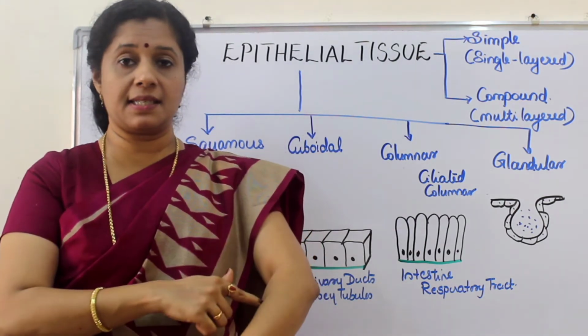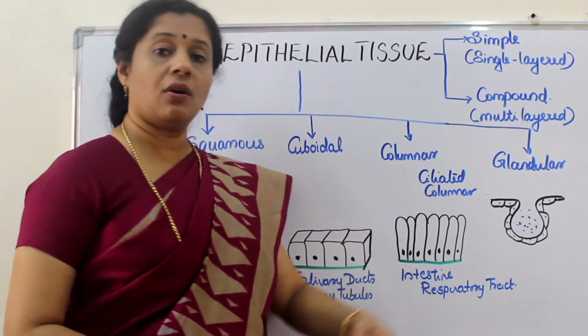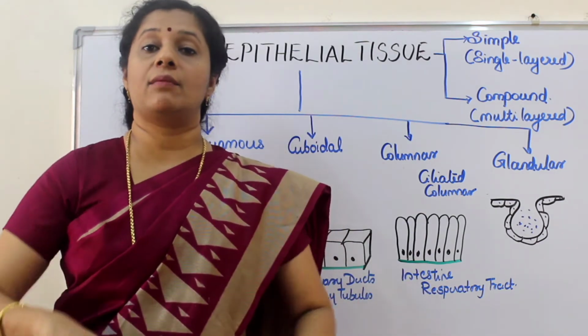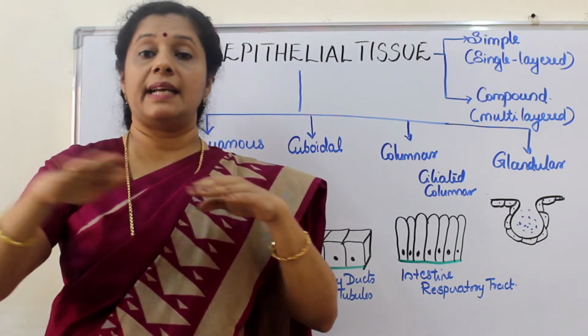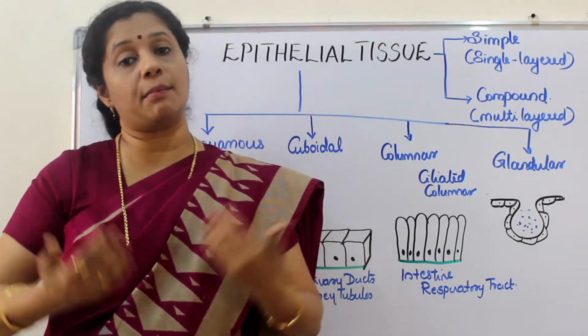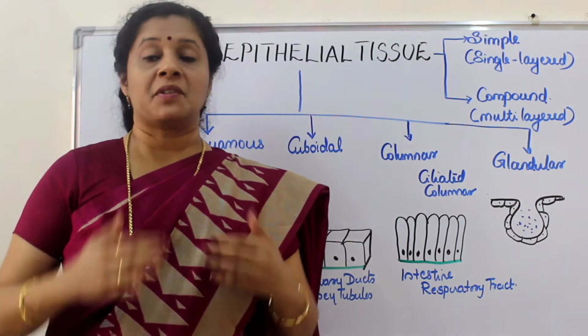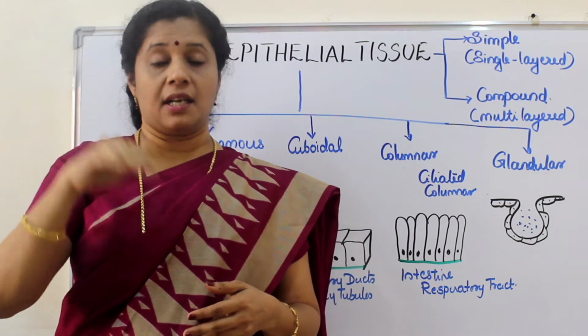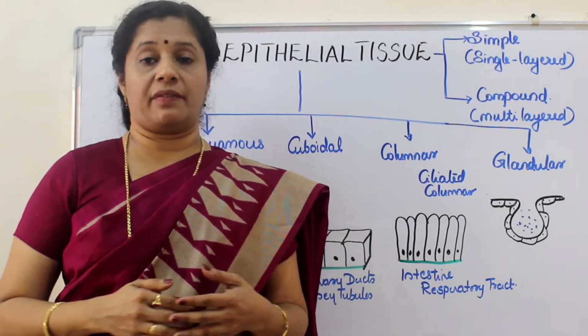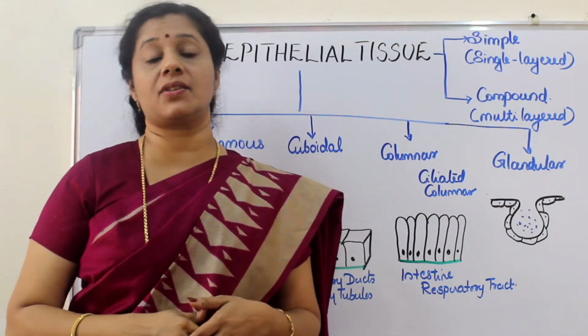Because imagine if it were a single cell layer, if we are touching each other, this layer would go off. A lot of wear and tear happens to our external body. So layers are being removed, but new cells are being formed. We don't even realize. So that's a multi-layered structure called stratified. Strata means layers. The soil strata you must have learned in geography, right? So stratified means layered structure.